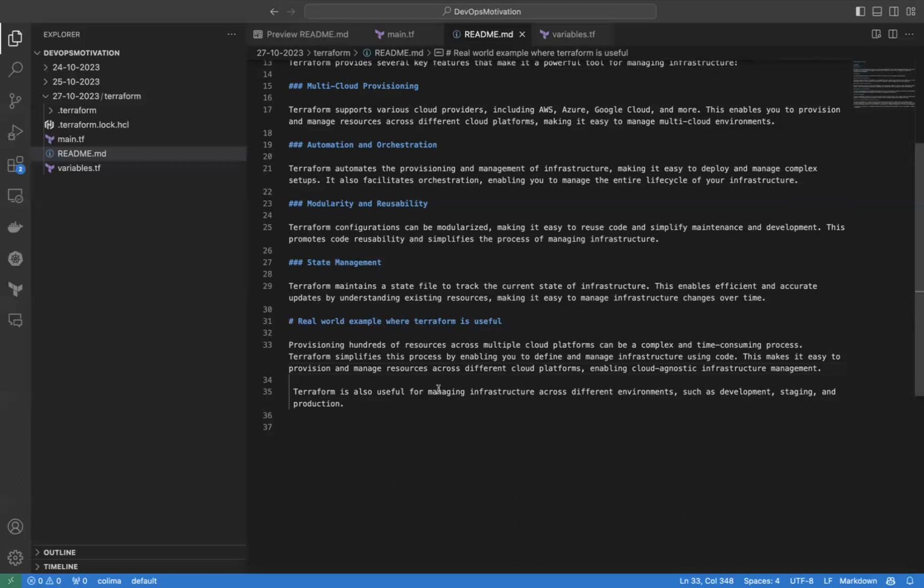So to make the provisioning easier, introducing Terraform to the tool stack is very useful. With Terraform, we can express all our infrastructure as code, wherein we can provision and make our infrastructure more agile. So that is on the feature side. Now let's take a quick demo to understand how Terraform is set up.